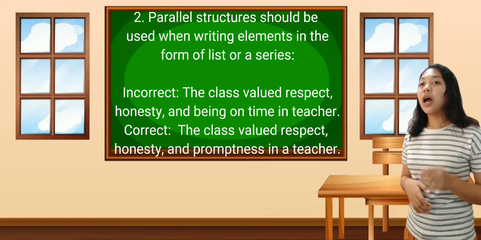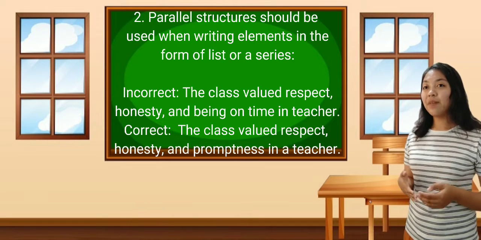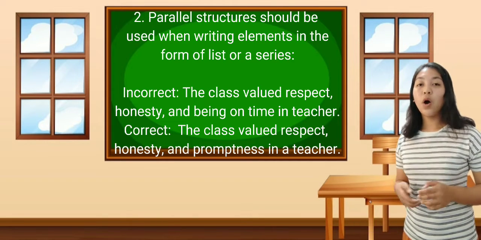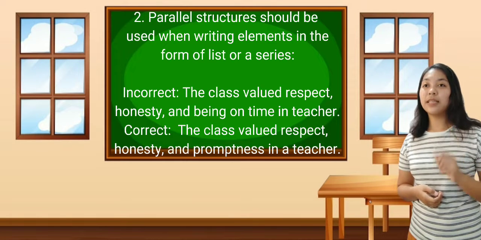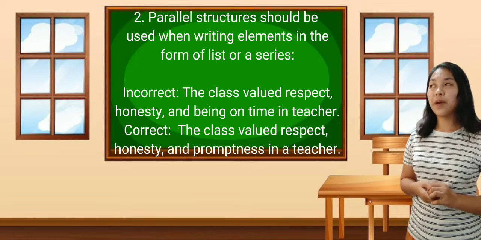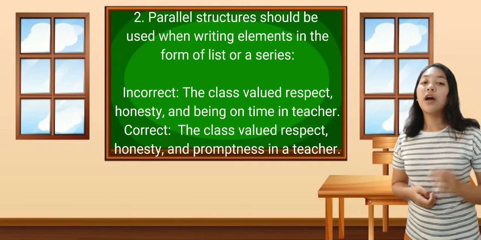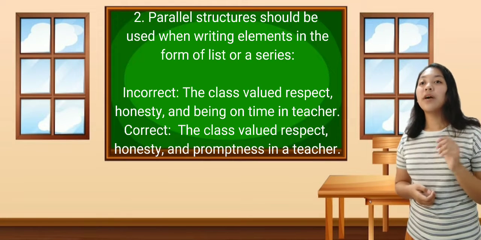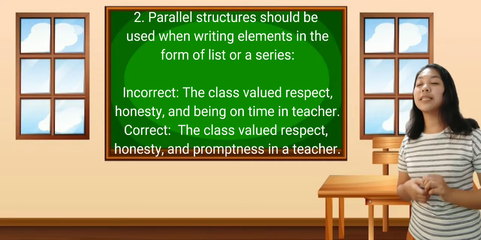Number two: parallel structure should be used when writing elements in the form of a list or a series. Incorrect: the class valued respect, honesty, and being on time in a teacher. Correct: the class valued respect, honesty, and promptness in a teacher.